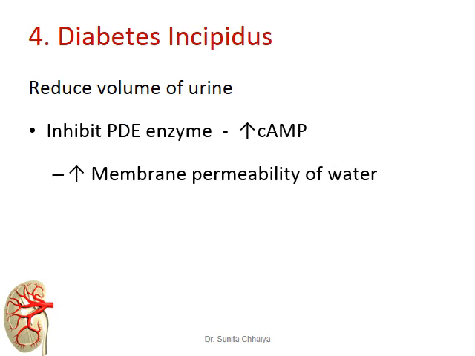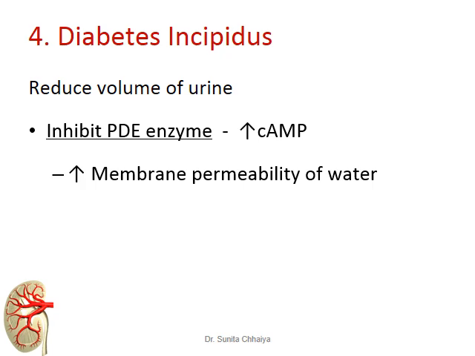is that thiazide diuretics can inhibit the phosphodiesterase enzyme, and we know that the function of this enzyme is to metabolize cyclic AMP. So gradually there is an increase in the cyclic AMP level, and that increased cyclic AMP level can increase membrane permeability for water.